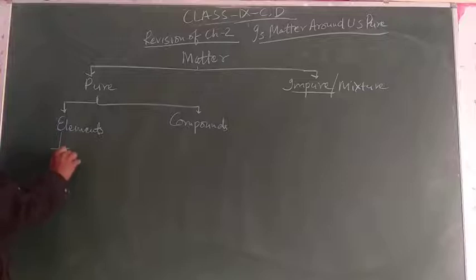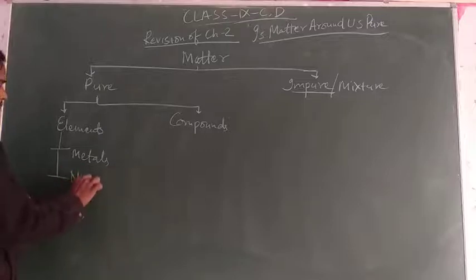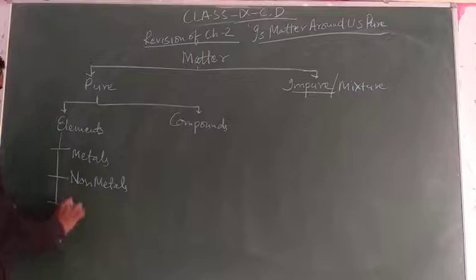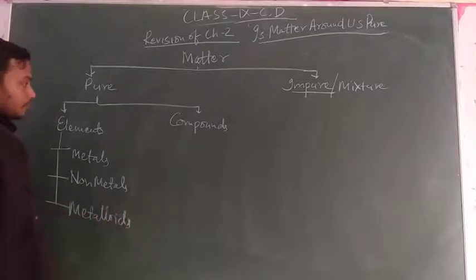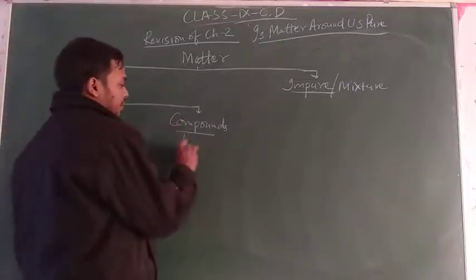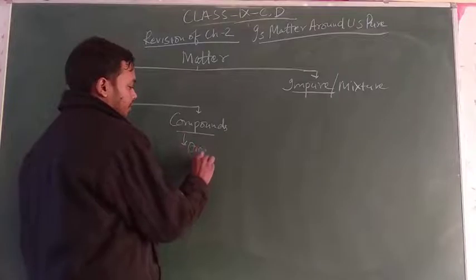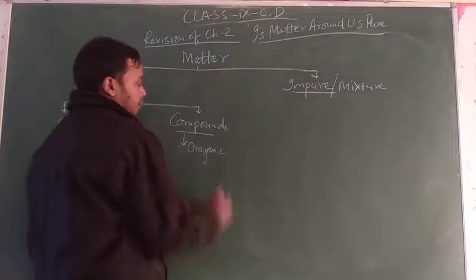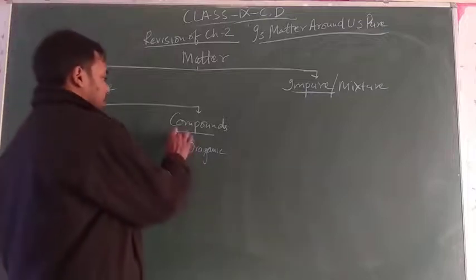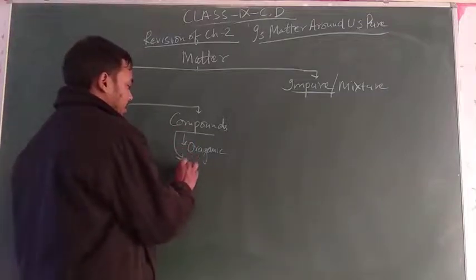Element is subdivided into metals, non-metals, and metalloids. Compound is divided into the subcategory organic, which are those compounds in which carbon is compulsorily present, and another, that is inorganic.